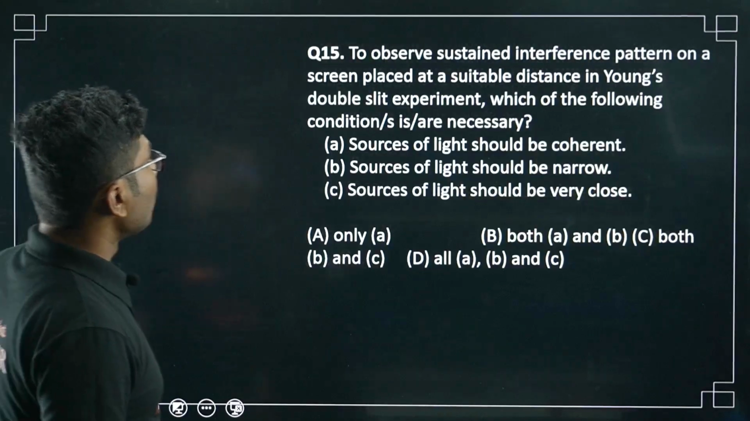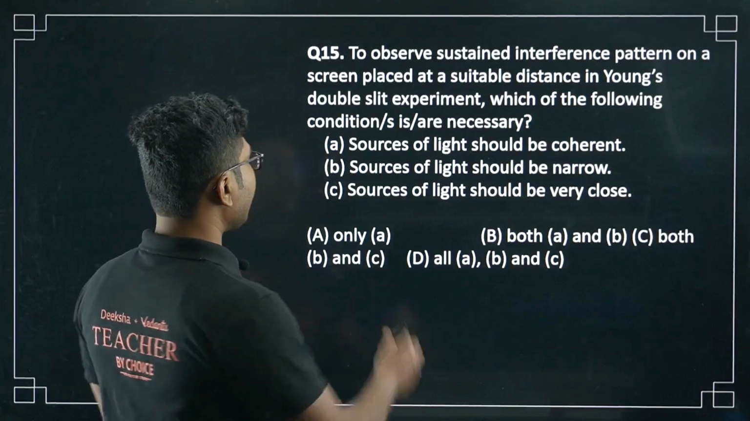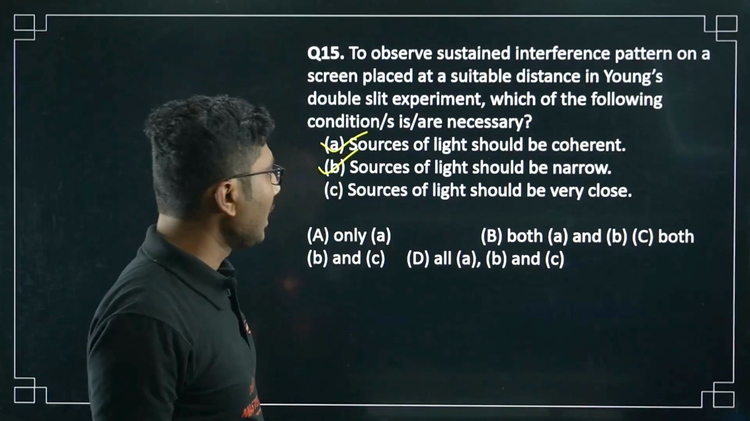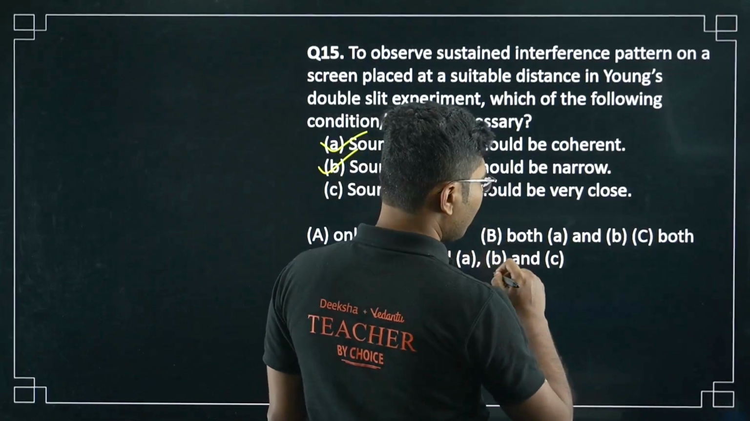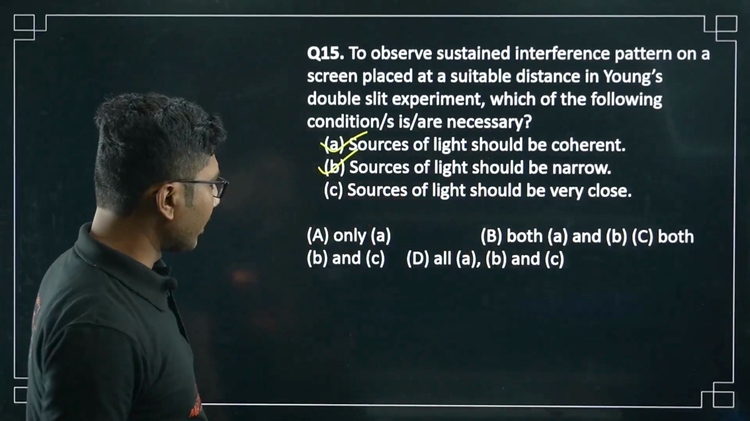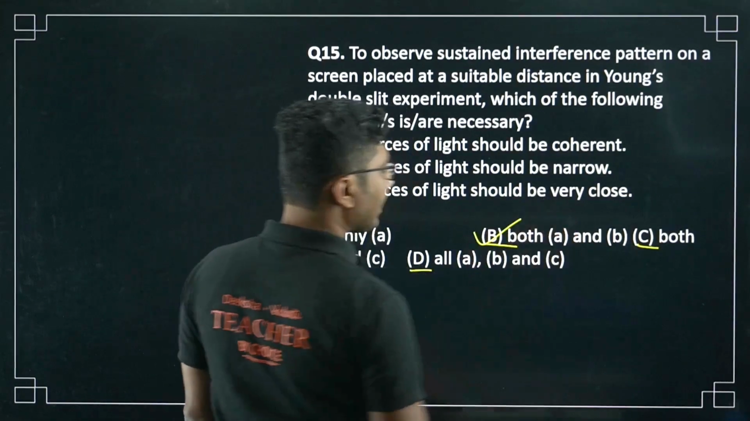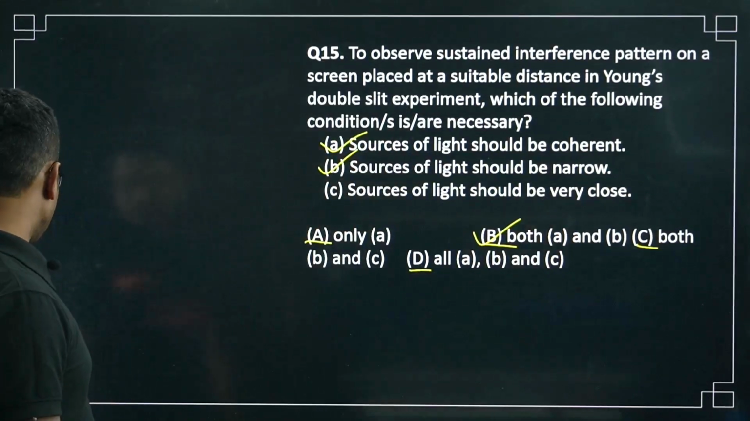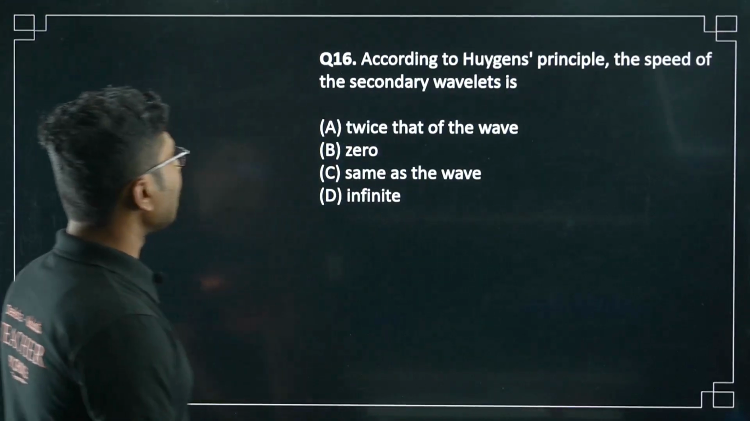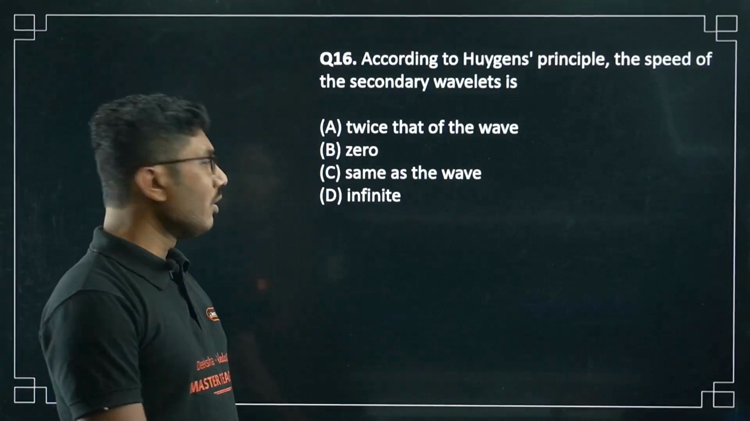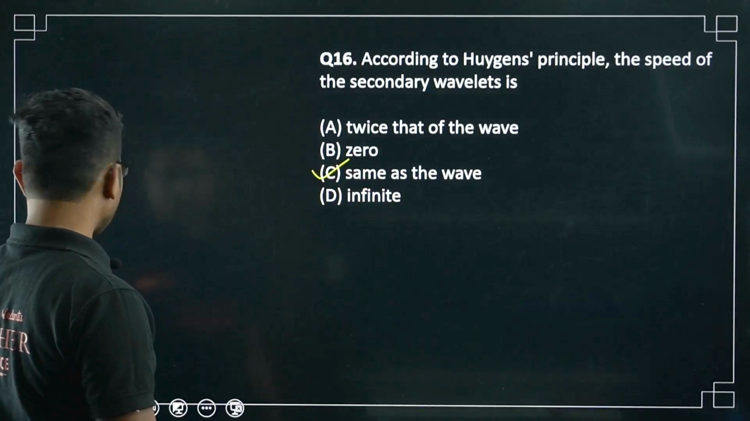Next question. To observe sustained interference, again I think it is the same question. Sources of light should be coherent, sources of light should be narrow, so both A and B. The orders are different, so this is A, B, this is C, and this is D. So both A and B is the answer for this question. Now move on to the next question. According to Huygens principle, the speed of the secondary wavelets is twice that of the wave, 0, same as the wave, or infinite. It is the same as the wave. We have seen this question before as well.